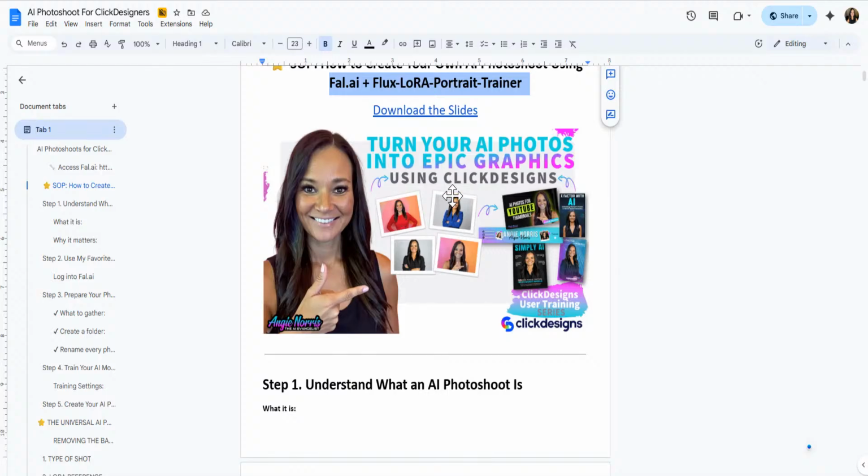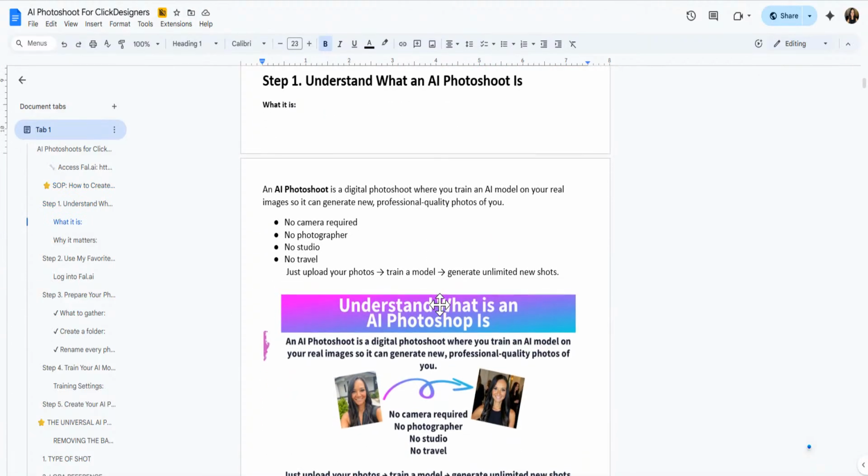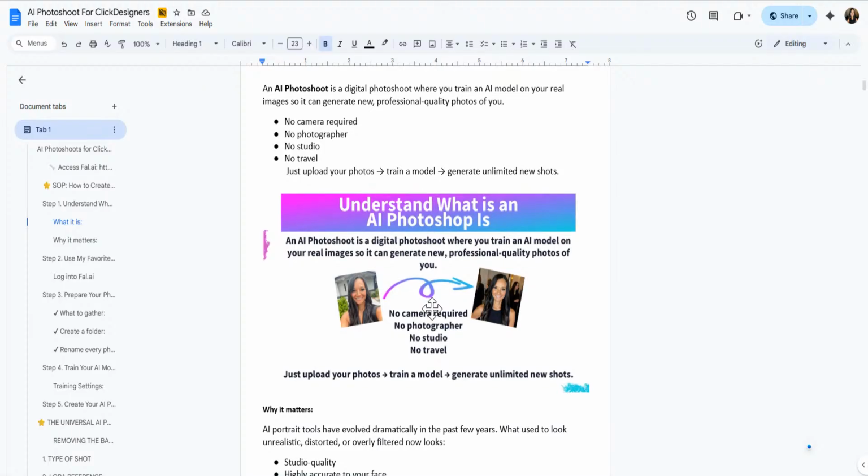And then I showed you how to take these images and turn them into graphics using ClickDesigns. ClickDesigns has thousands of templates to use, and now that you have yourself plus the templates, you can make them your own, and you can add these to your website, add these across your social media, all of your YouTube channels, and more.